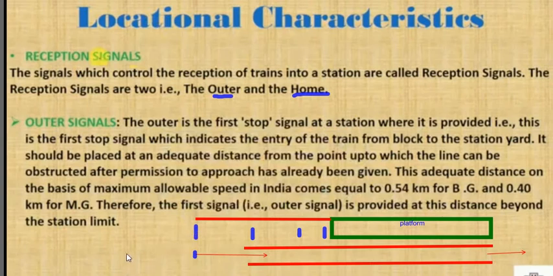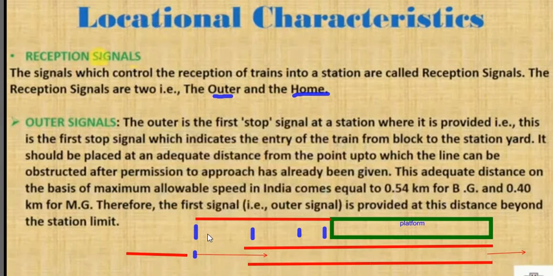So suppose the train is coming from this direction. The signal will show whether the train has to stop here or move according to the condition. Suppose another train is occupying this platform, it will show a red color. And if there is no train, there is a clear way, it will show green color. That's why it is the first signal, placed around 0.54 kilometer from the platform, or you can say from the station. So this is called the outer signal.